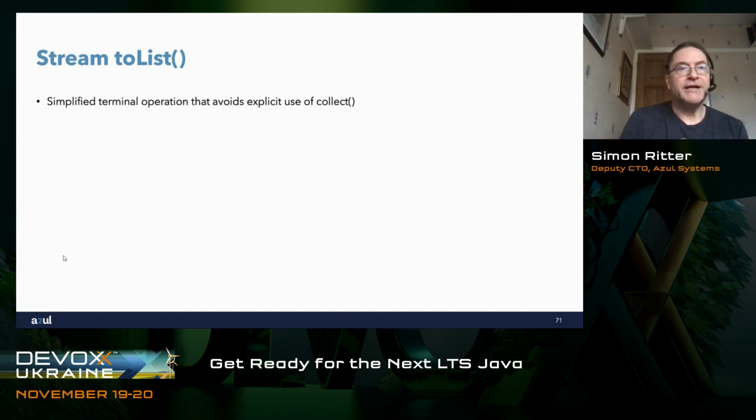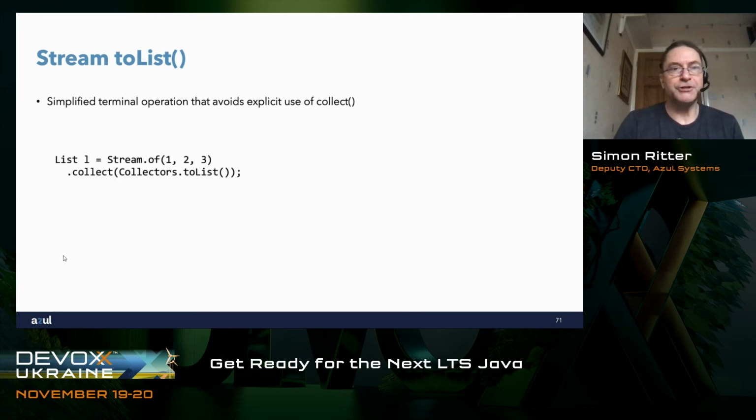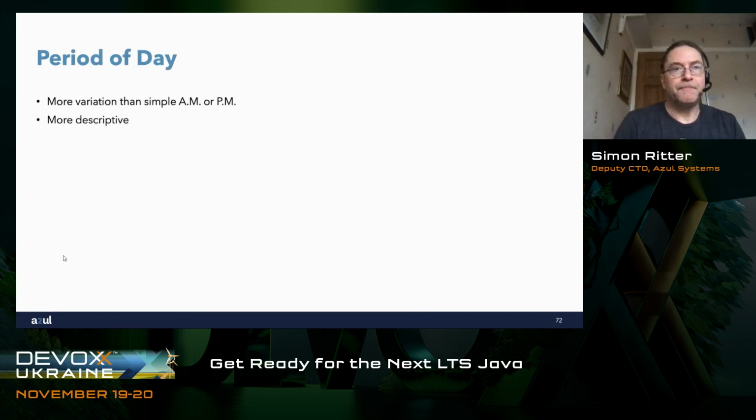A couple of things on the API side of things. Again, a small change to streams. They introduced a toList terminal method. This is really sensible, because often when we're using streams, we collect into a list. And to do that, we would use collect, and then we'd use Collectors.toList. Now there is a terminal operation, which means instead of Collectors.toList, we can just do toList. That's just saving a bit of typing. So again, one of those little changes which I think is really quite useful.